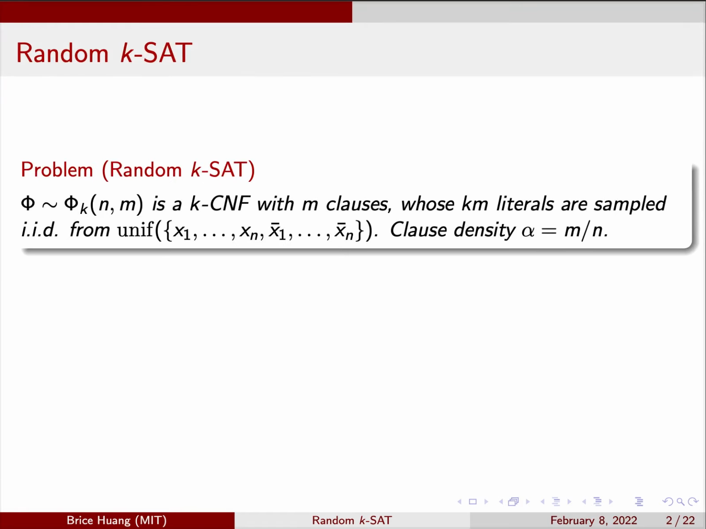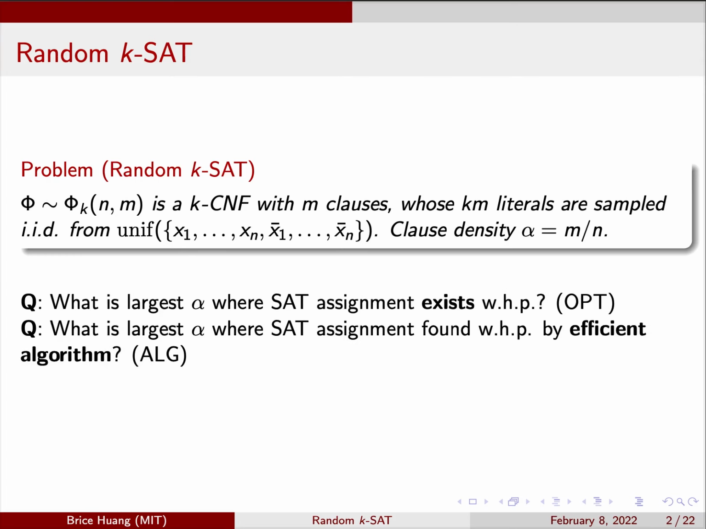In random KSAT, we generate a k-CNF formula with m clauses by sampling all the literals IID and uniformly from n propositional variables and their negations. This problem is parameterized by a clause density, the ratio of clauses to variables.